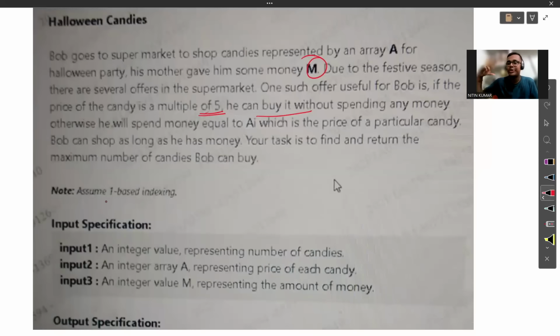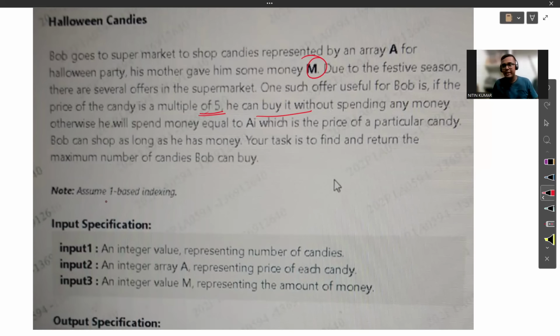Actually, it is the price of that particular candy. And I have a money M, because that is the limit of Bob's. Now, I want to buy as maximum number of toffee as I could, but there is a catch: there is an offer, you can say, that if the price of the candy is a multiple of 5, then I can buy it for free.